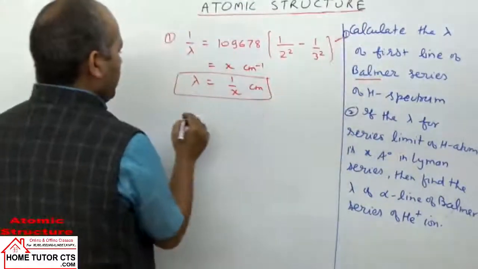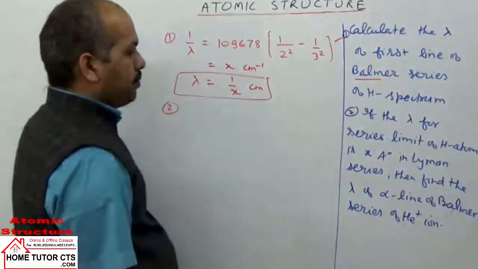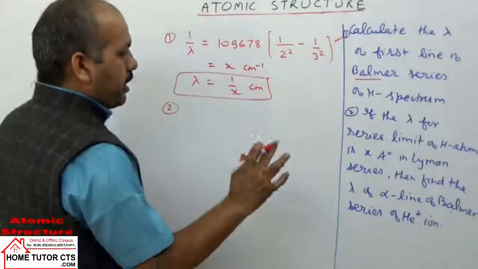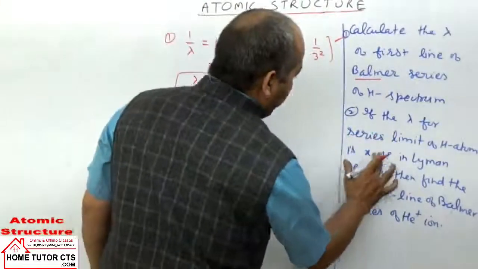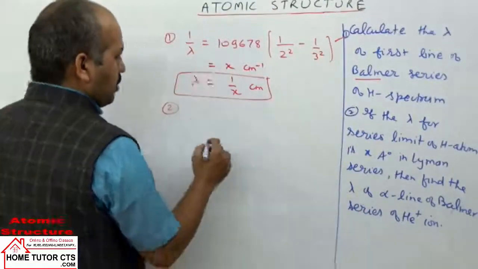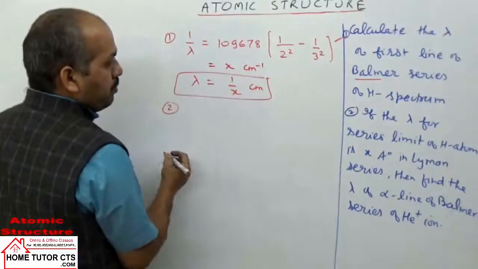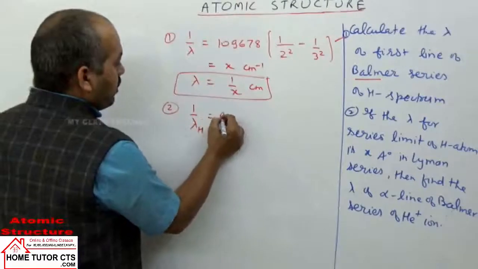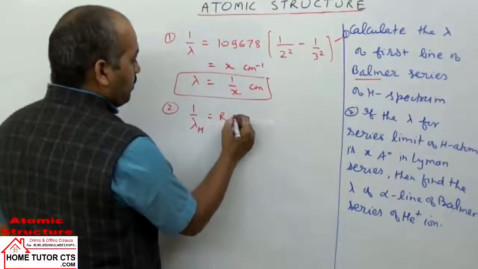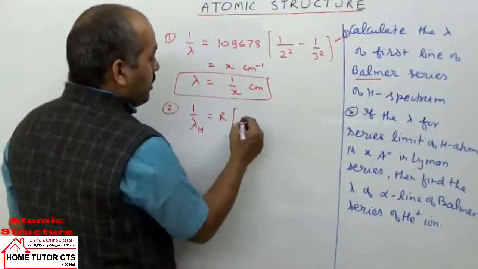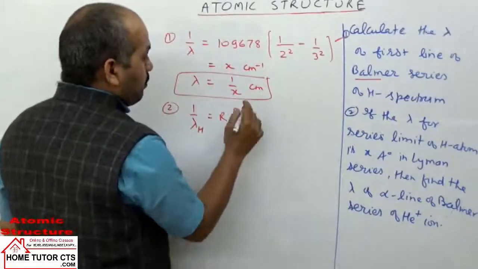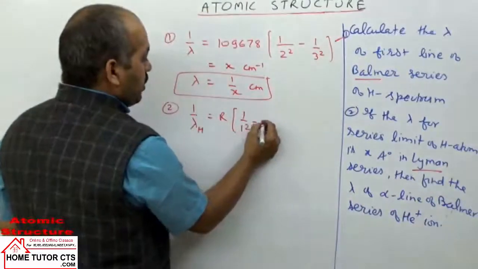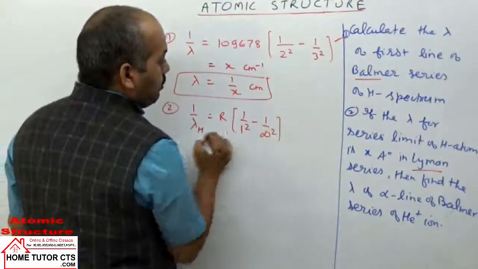Now to solve the second question, I will take the value of R as R. For hydrogen atom, 1 by lambda equals R, and Z is 1, so not writing Z. For series limit of the Lyman series, Nf is 1 and Ni is infinity.